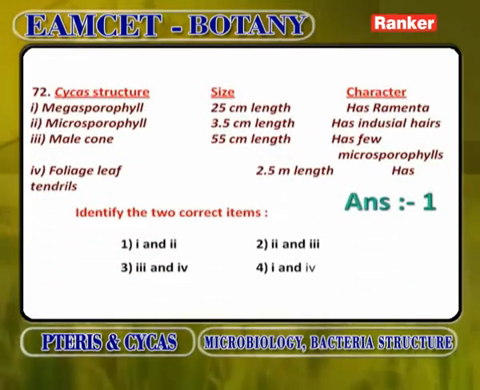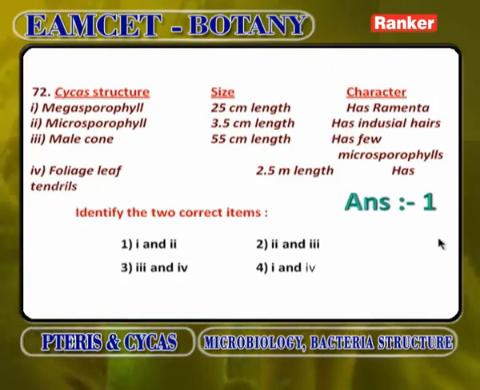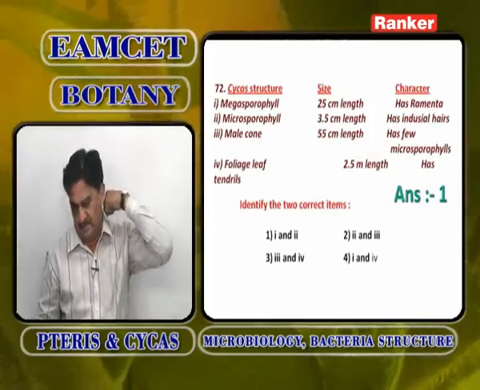Cycas structure, size and character. Megasporophyll 25 centimeters long has ramenta, correct. Microsporophyll 3.5 centimeters has individual hair, correct. Male cone has few microsporophylls, wrong. Foliage leaf has tendrils, wrong. So 1 and 2 are correct. So the first option is always correct.